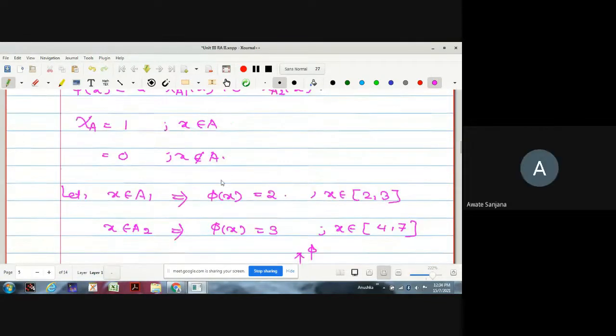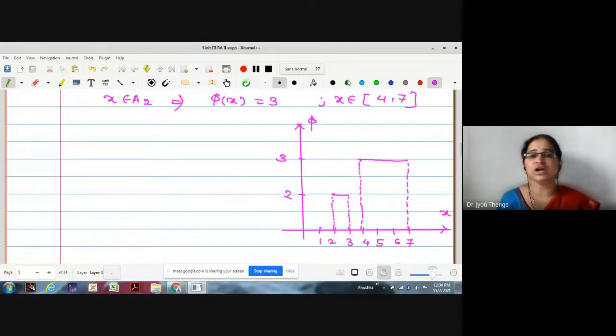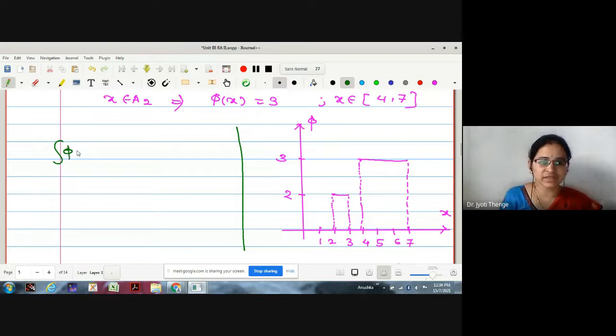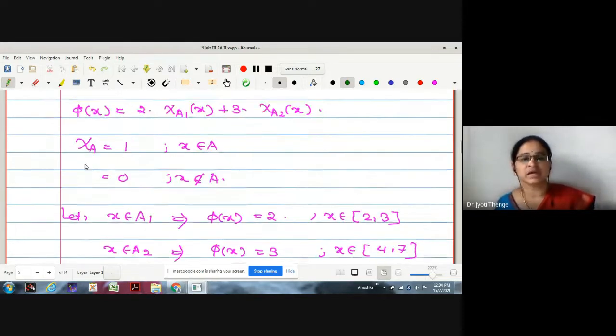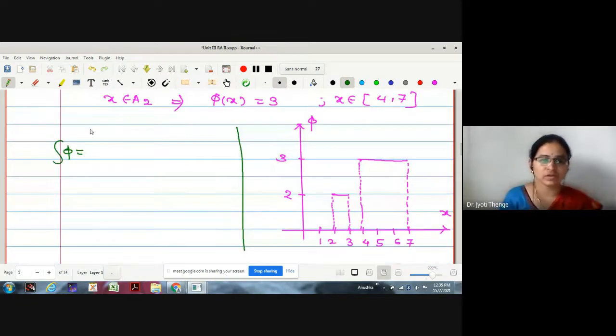Now let us use the given definition in order to find the integration. What is integration phi with the help of the Lebesgue integral definition? Summation ai into measure of ai. So let me write summation ai into measure of ai. How many i do we have here? i from 1 to 2.